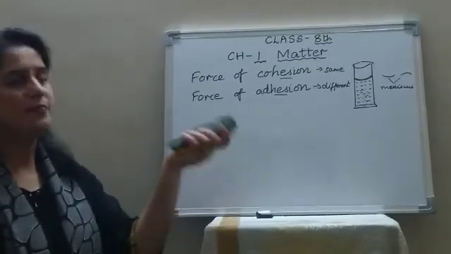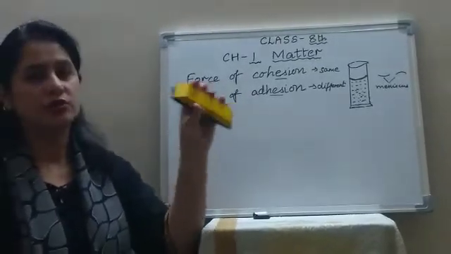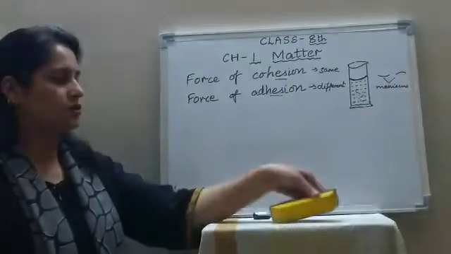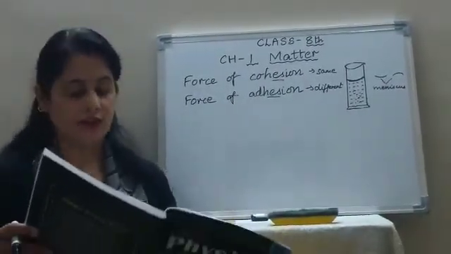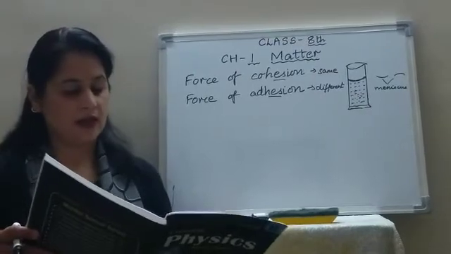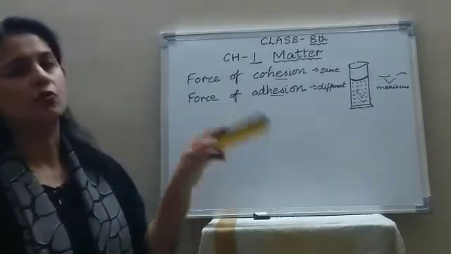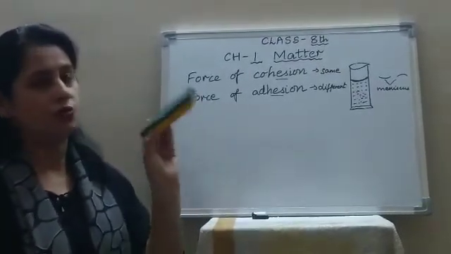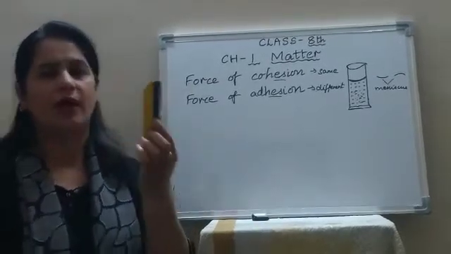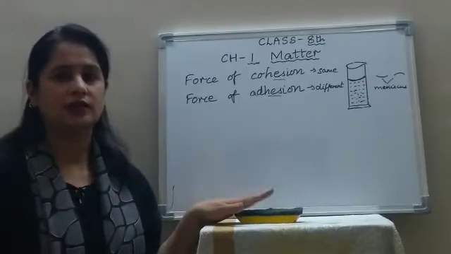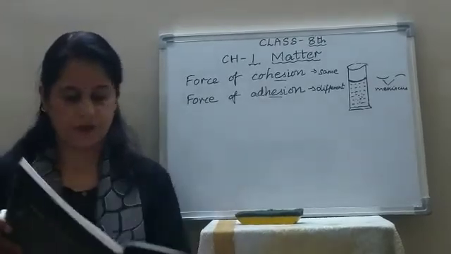If I am compressing it, the shape is not changing. So, this is called a solid. Definite shape and a definite volume. You know children, what is volume? Volume is the space occupied by the substance. That is called the volume.